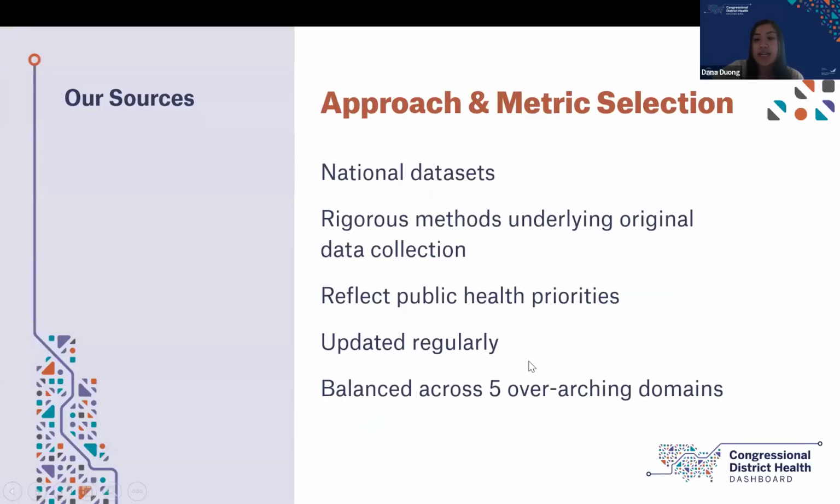The Congressional District Health Dashboard data is drawn from federal sources and other data sets that adhere to rigorous standards of data analysis and collection. These include the U.S. Census Bureau, the Centers for Disease Control and Prevention, and the Environmental Protection Agency. All of our measures aim to be actionable and reflect public health priorities. Our team of population health and policy experts, epidemiologists, and geospatial specialists regularly update the site with new years of data as they become available, and new measures or metrics across the 5 overarching domains.